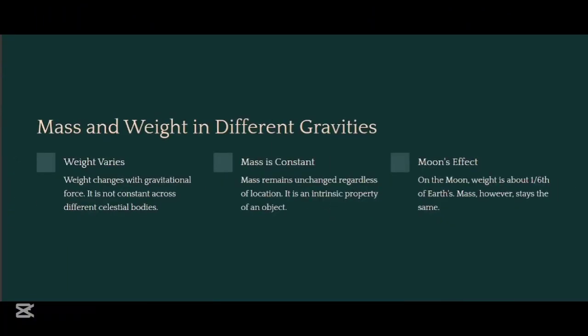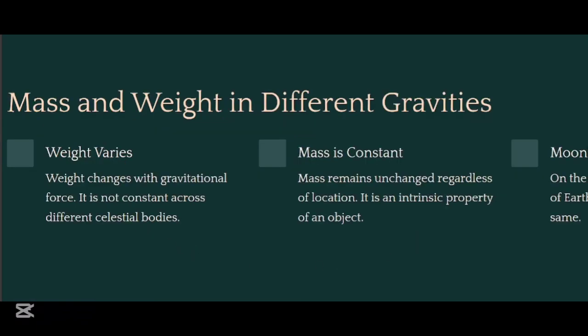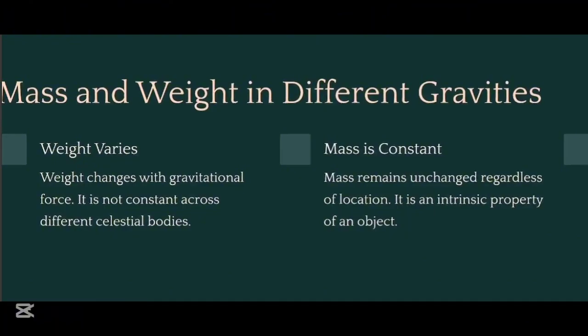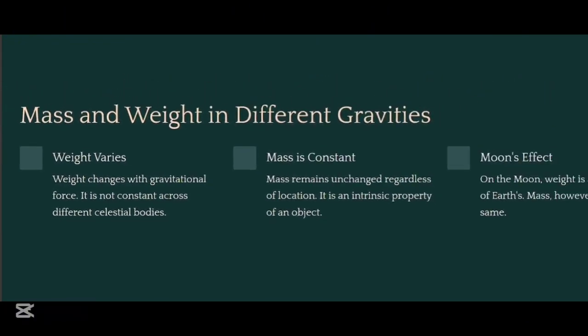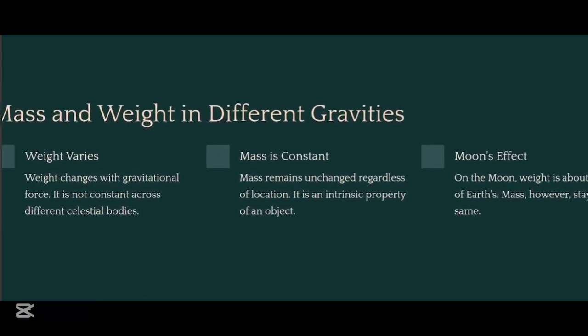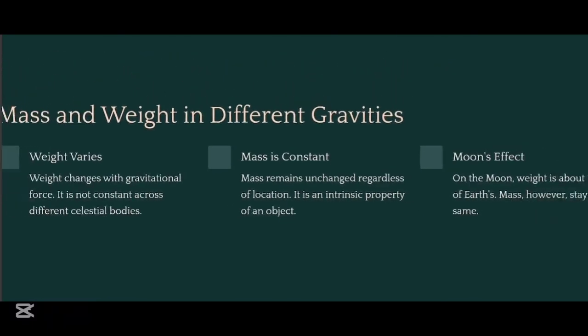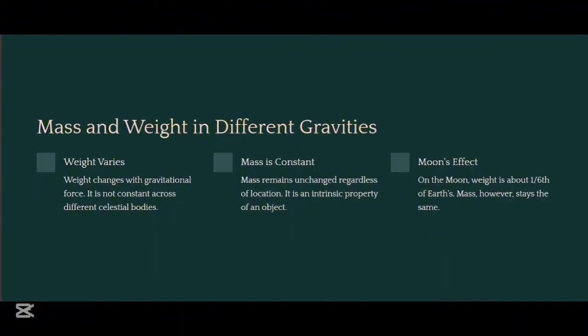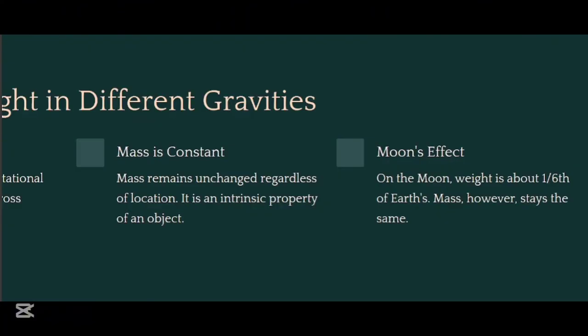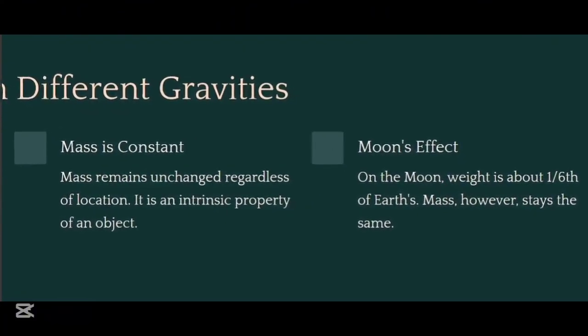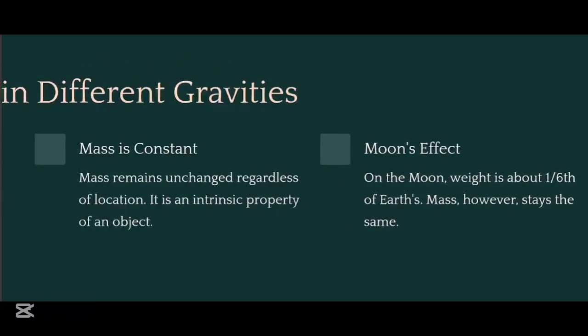Mass and weight in different gravities. Weight changes with gravitational force. It is not constant across different celestial bodies. Mass remains unchanged regardless of location. It is an intrinsic property of an object. On the moon, the weight is about 1/6th of Earth's. However, the mass stays the same.